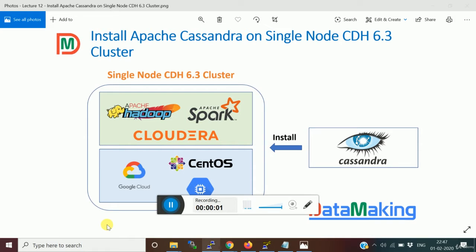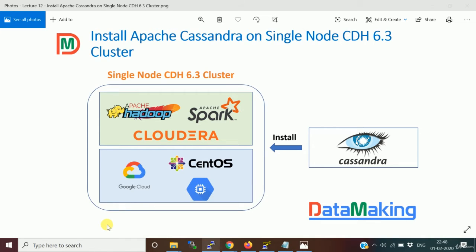Hello friends, in this lecture we are going to see how to install Apache Cassandra on our CDH 6.3 cluster. So basically we set up the CDH cluster and we are installing other software which is going to be used in this project. I'm going to use Apache Cassandra, which is a NoSQL database. It's a columnar-based NoSQL database.